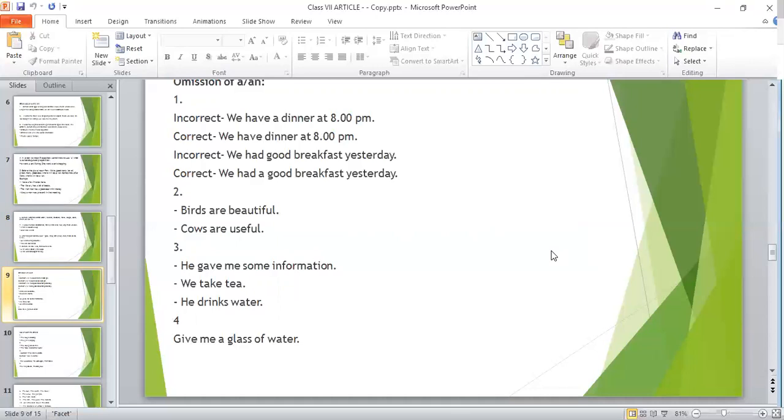Next, we take tea. Before tea, you cannot use a. Or he drinks water. Before water, you cannot use a, right? But give me a glass of water. Here, before glass of water, you have to use a. But before water, you cannot use a because water is uncountable, right?